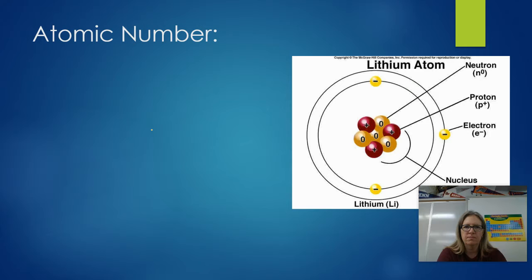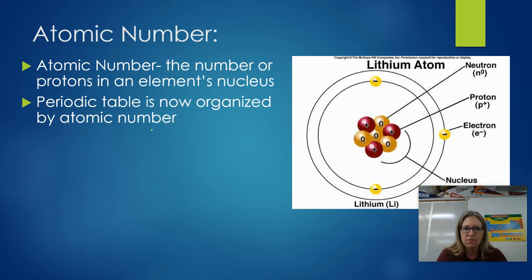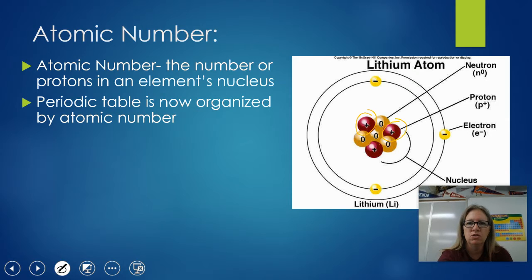The atomic number is how the periodic table is organized now. If you look at any periodic table, you will notice little numbers above each of the elements, okay? That is the atomic number. And the atomic number tells you how many protons are in the nucleus, okay? So if we look at lithium, we see 1, 2, 3 protons. That means that lithium's atomic number is 3. And if you look at a periodic table, the number 3 appears right above lithium there, okay?